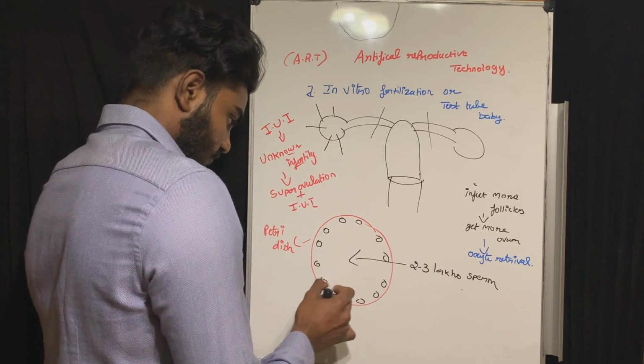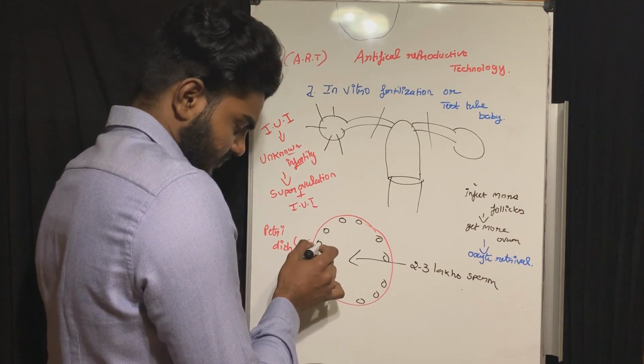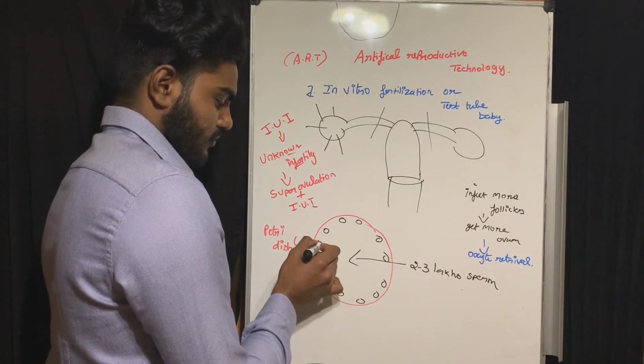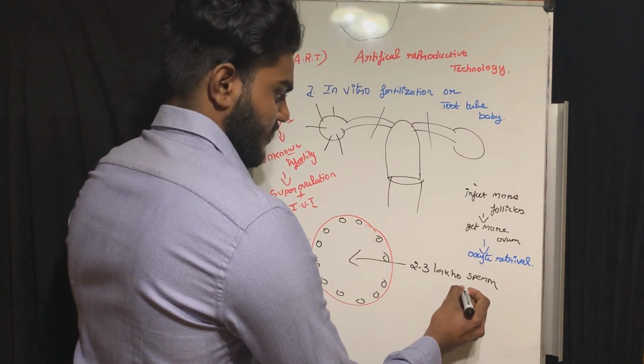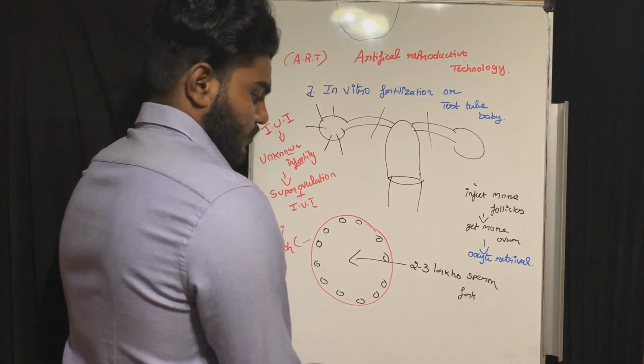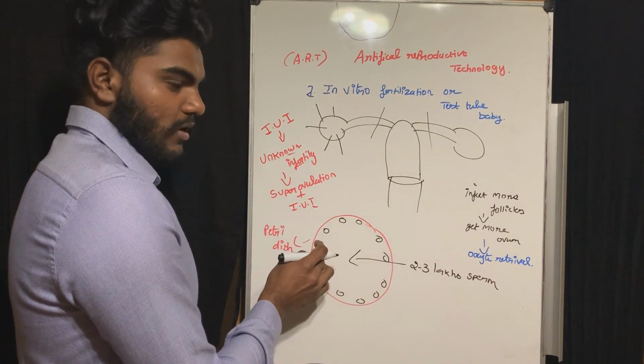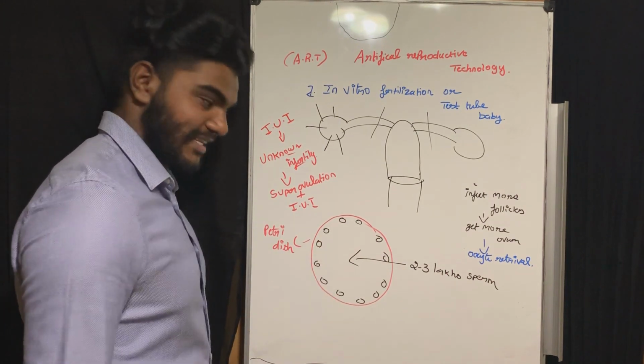When the sperm mixes and fertilizes with the ovum, we get fertilization. When the sperm and ovum merge, we get one embryo.